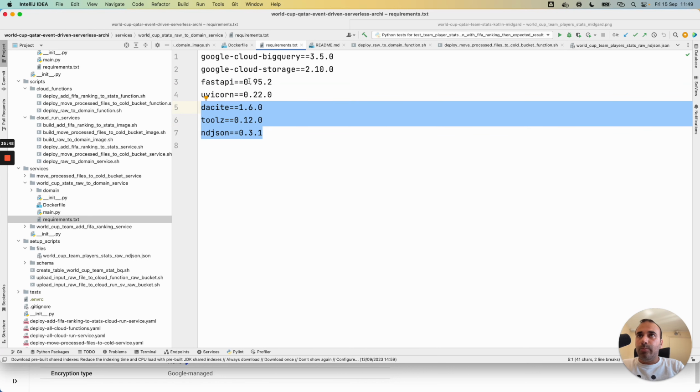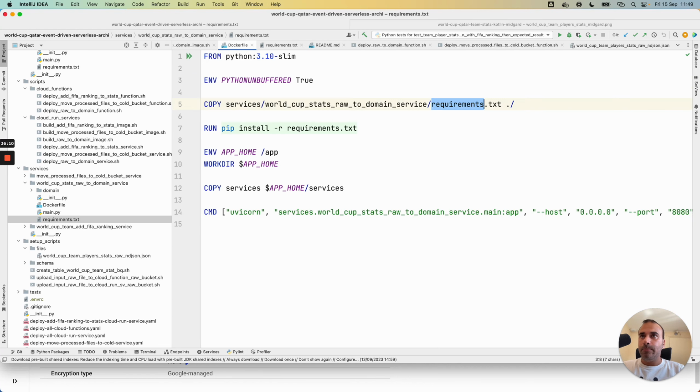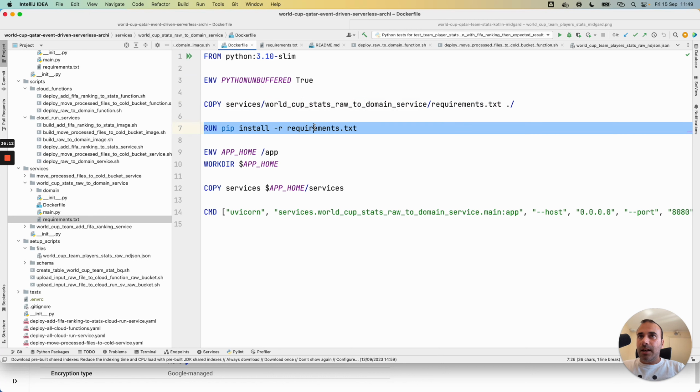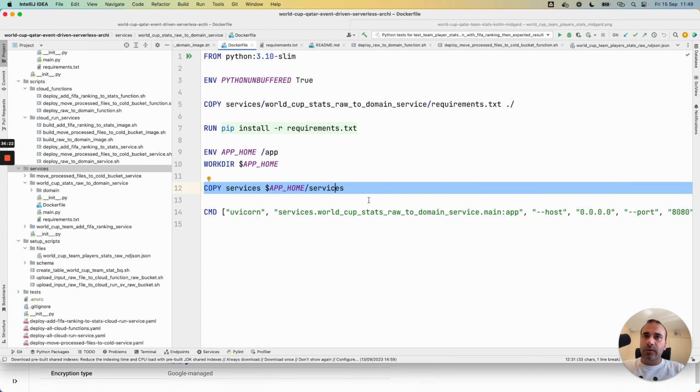In Cloud Run, I prefer to use FastAPI instead of Flask because I think FastAPI gives more possibilities to work with APIs in Python, and gives the possibility to work with Pydantic behind the scenes to apply some validations, and it's very interesting.